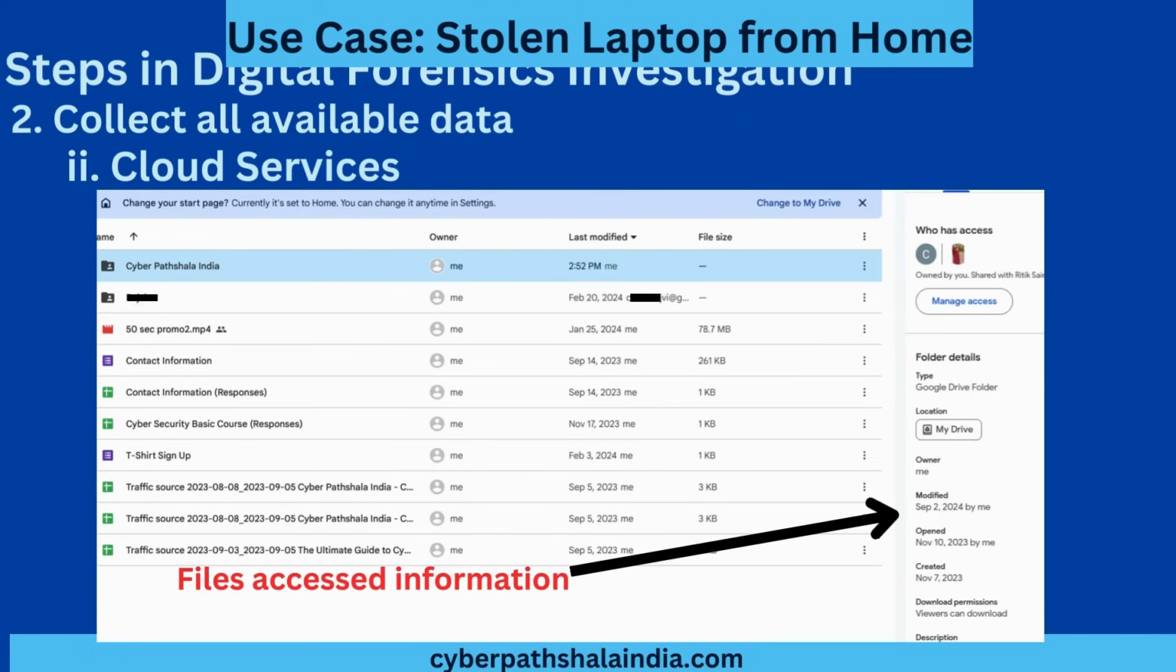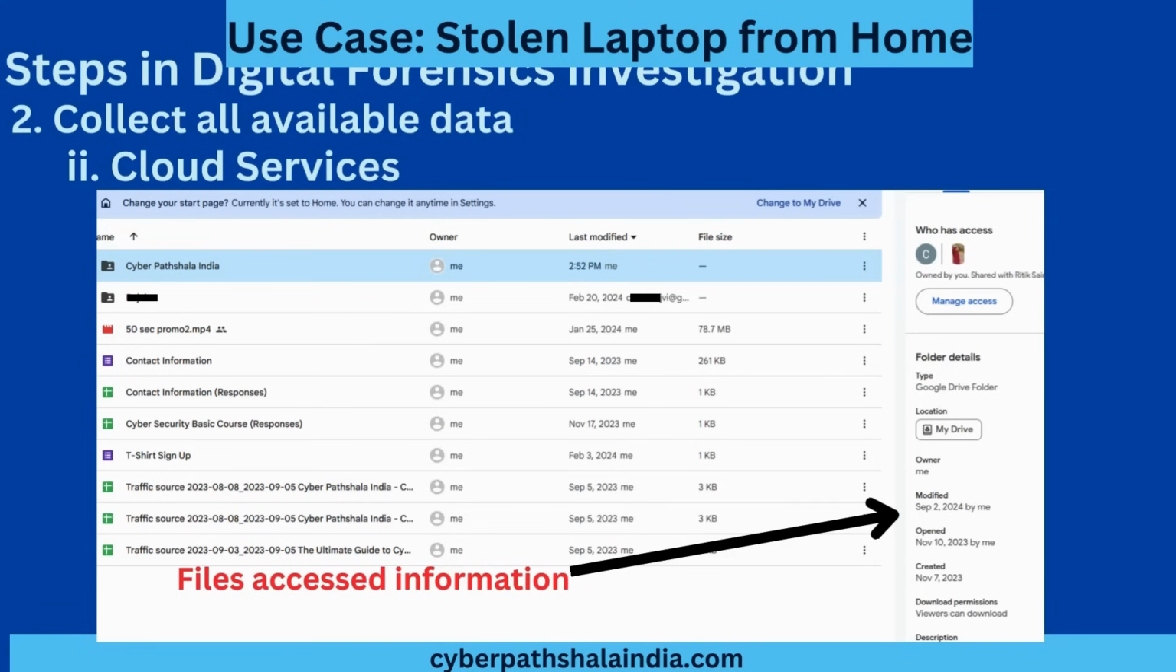If suppose it has been opened by someone else, it will show here the name or the computer name of that person or the name of that person. Then it was accessed, it was opened on November 10, 23. Then it was created on so and so date, and download permission, whether viewers can download this file or not.